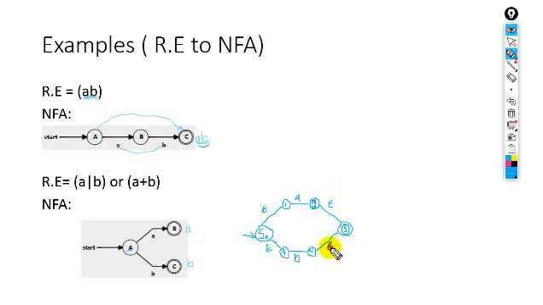Earlier we said that in the NFA there is the empty string or null string. This is the representation of the null string: epsilon. We can represent the null string by means of different symbols. For example, epsilon, lambda, or this sign. So these are different representations of the null string.